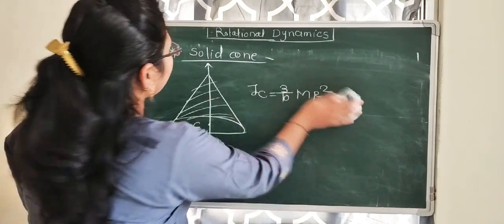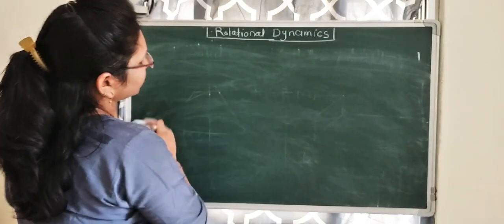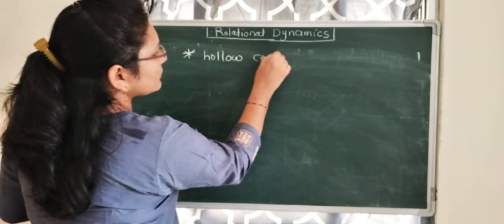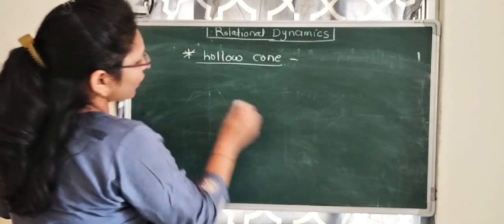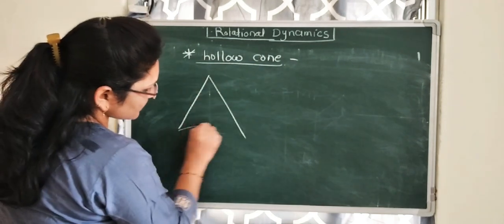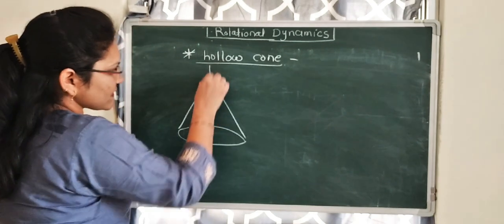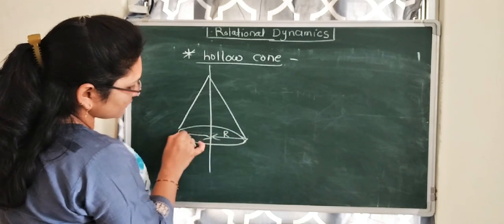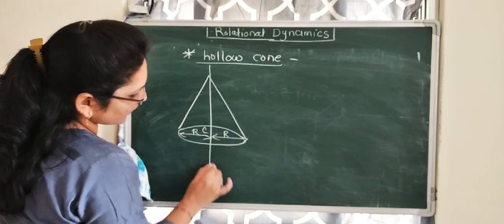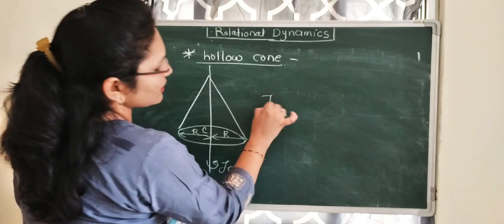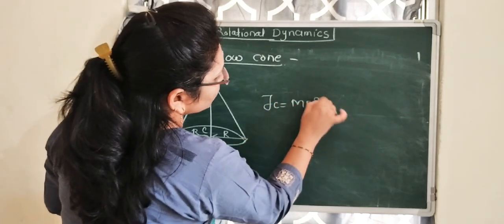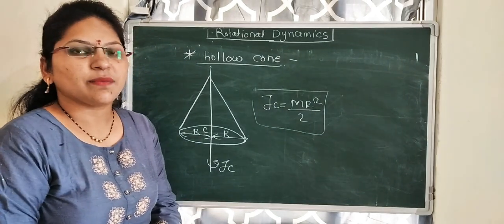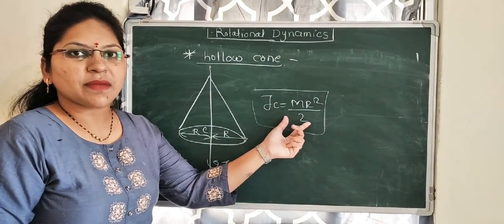Okay. Then there will be hollow cone. Next shape is hollow cone. In hollow cone, consider this is a hollow cone. Axis is passing through this cone like this. This is the radius r, and C point, moment of inertia is IC. IC equal to mr square by 2. For hollow cone, the moment of inertia will be IC equal to mr square by 2.